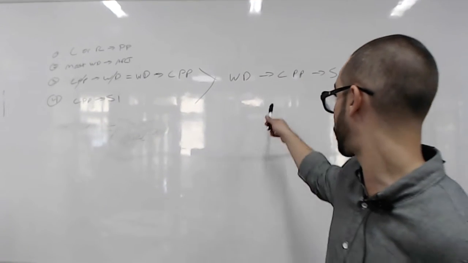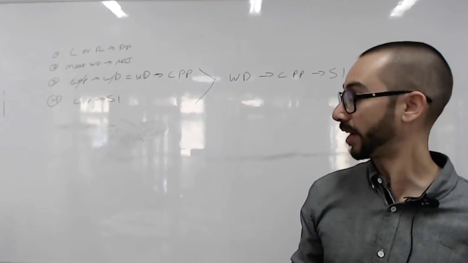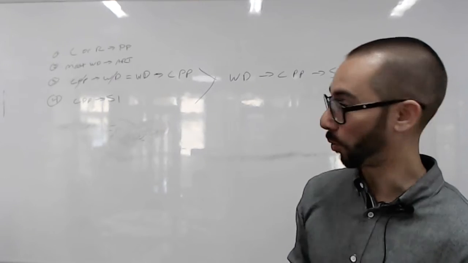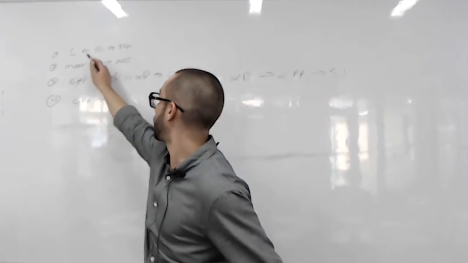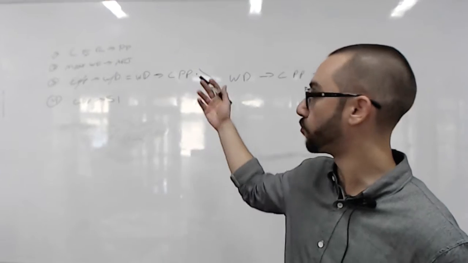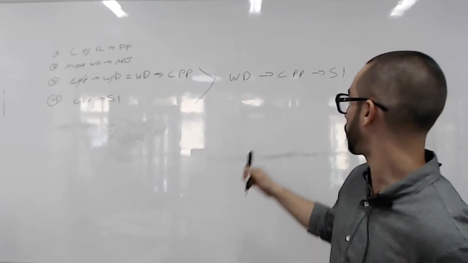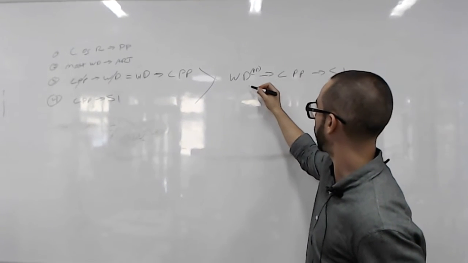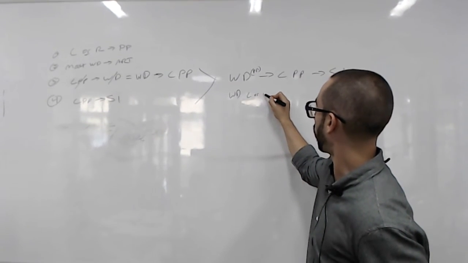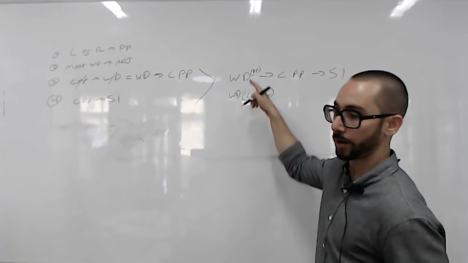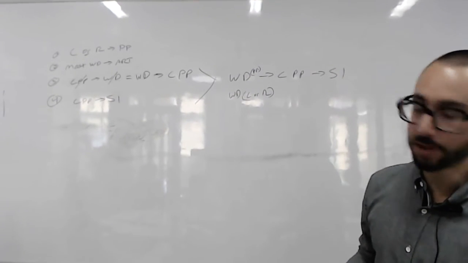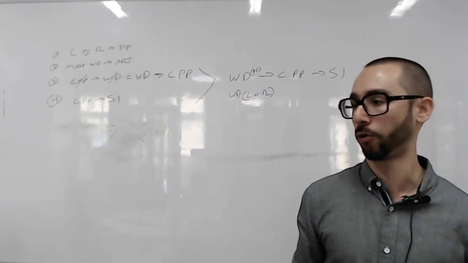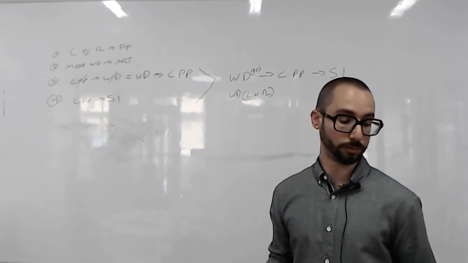Which choice best fits the prephrase? Exactly, D. D just added in coffee house or restaurant. Notice how they use the word "or" in D, just like I did up here. And of course, those are both public places, and so we can easily say well-designed public place is the same as well-designed C or R. Really, C or R is within public place. So this is inferable, although of course it's not exclusive to just coffee houses and restaurants. There could be other kinds of public places as well.